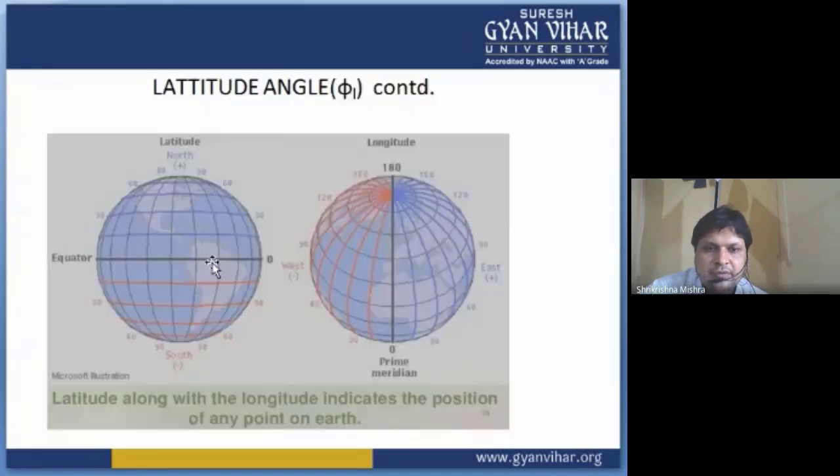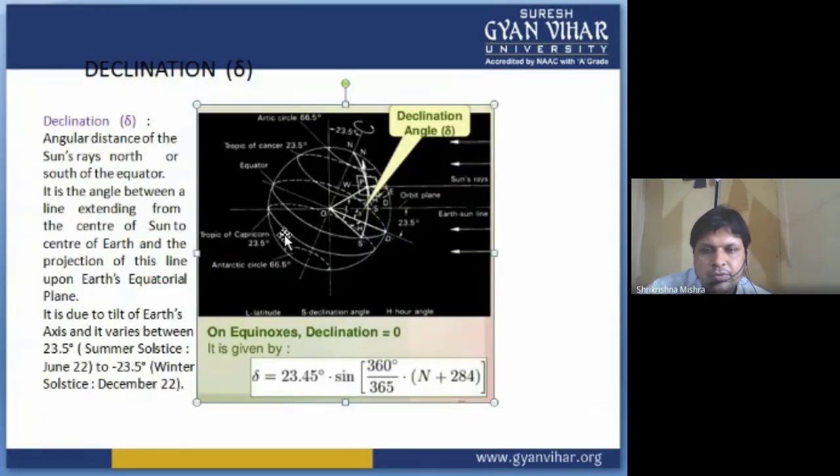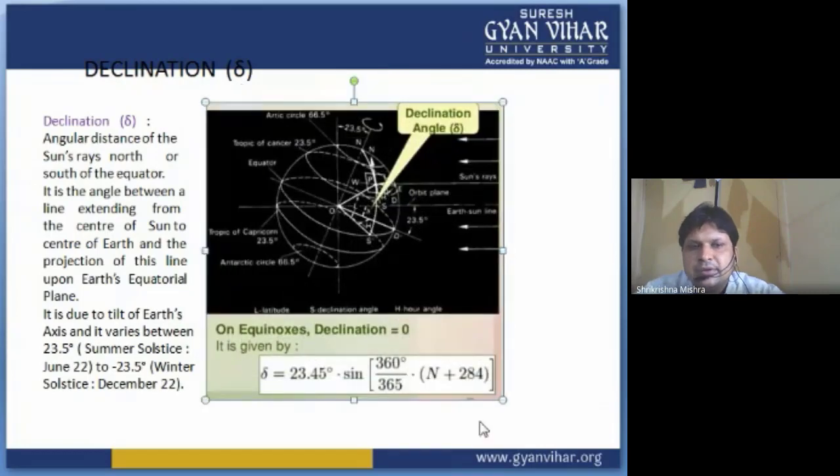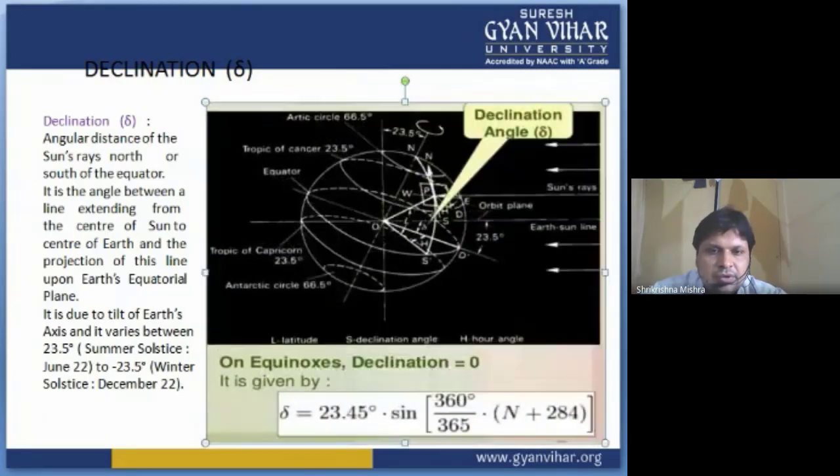So this is a brief explanation. Now the second important angle is the declination angle, students. This is also an important angle. So how can you calculate the declination angle? See, this is the location in which you have to find the declination angle. At this point, this is the line you are using, the line joining the location with the center of the earth.